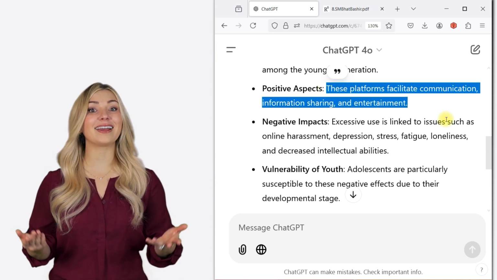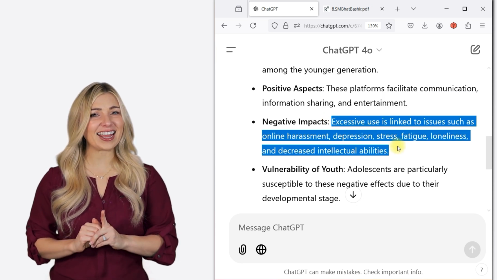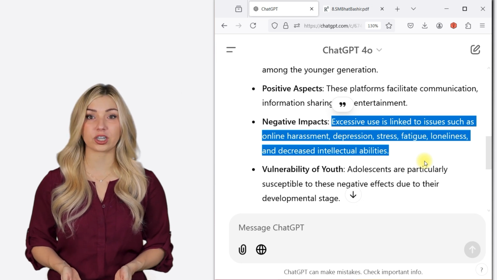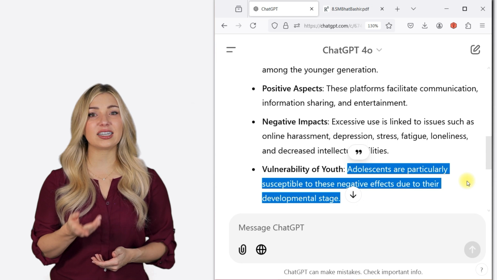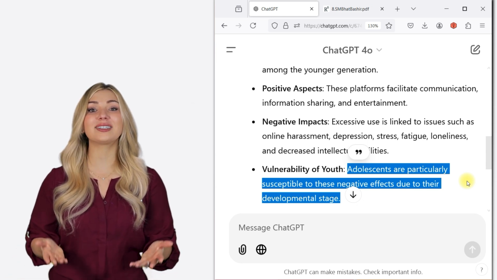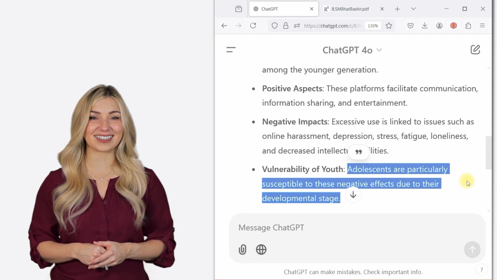Apparently, social media is great for communication and information sharing. However, it is linked to things like online harassment, loneliness, and depression. Teens are more likely to feel these negative effects because they're still growing and developing. As you can see, we managed to understand what is in a 10-page research paper in less than 10 seconds.